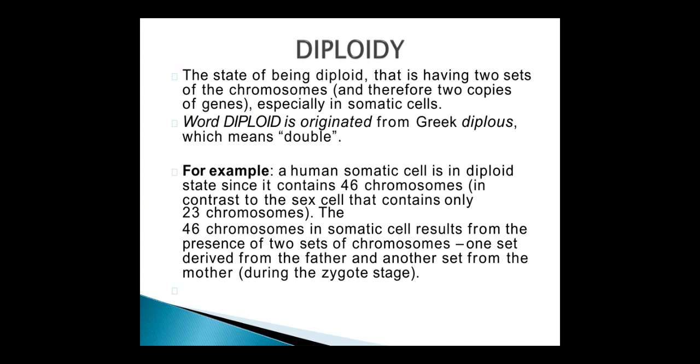Example, a human somatic cell is in a diploid state since it contains 46 chromosomes, in contrast to the sex cell that contains only 23 chromosomes. The 46 chromosomes in a somatic cell result from the presence of two sets of chromosomes, one set derived from the father and another set from the mother during the zygote stage.